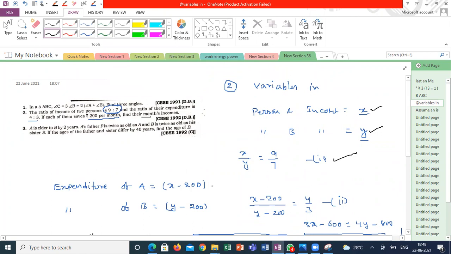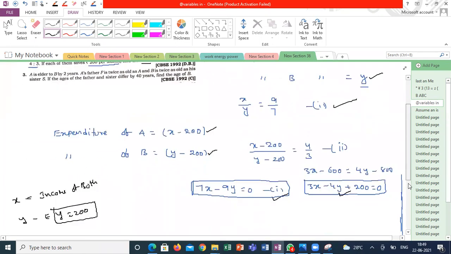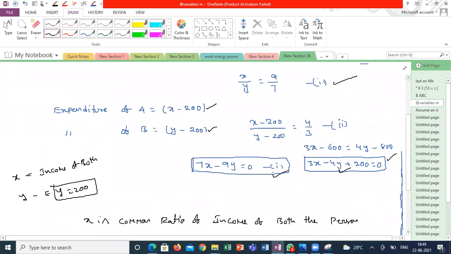Expenditure is nothing but income minus savings. So X minus 200 is his expenses. Y minus 200 is the other's expenses. So X minus 200 by Y minus 200 is equal to 4 by 3. From here, I will get the second equation. By solving the first equation and second equation, I will get the answer. Is it clear, guys? Yes, sir.